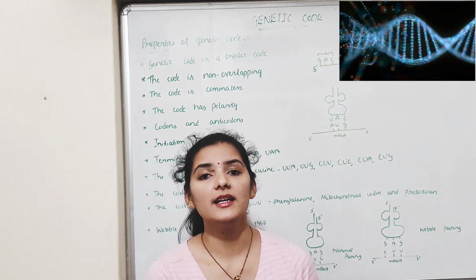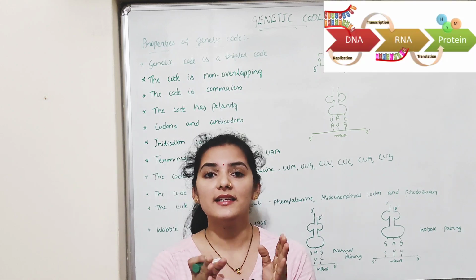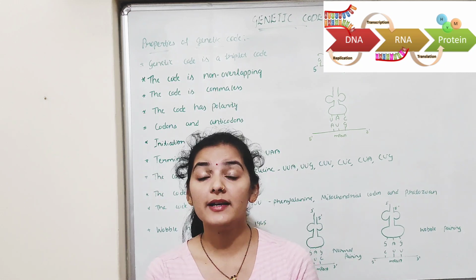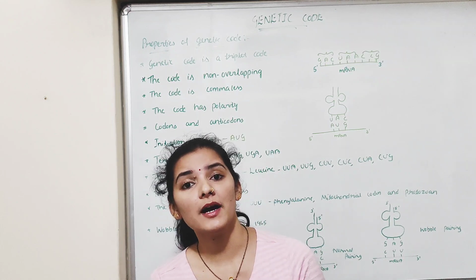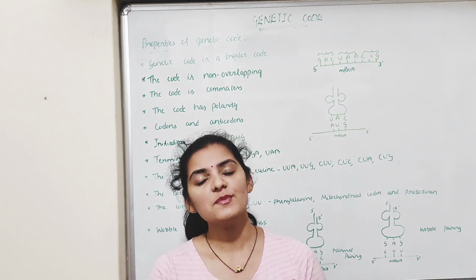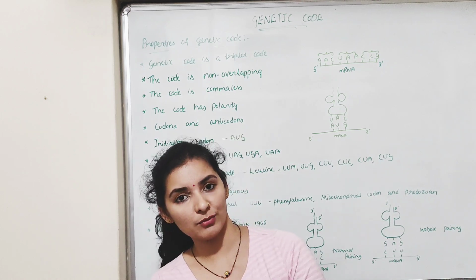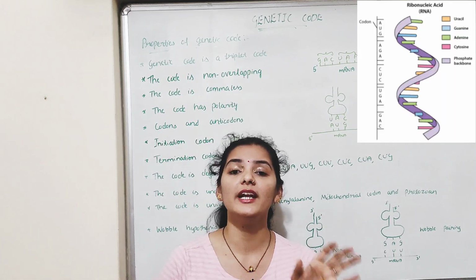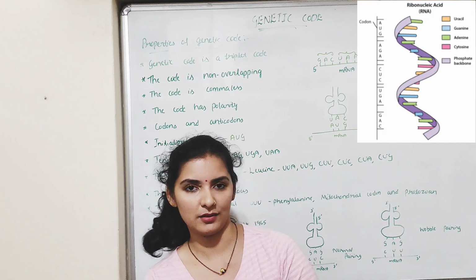In this video, I'm going to talk about the concept and properties of the genetic code. As you all know, DNA consists of genetic information which is essential for the synthesis of protein. This genetic information from the DNA is first transferred to mRNA, and this mRNA will direct the synthesis of protein. But the question is, how does a simple mRNA consisting of a sequence of nucleotides direct the synthesis of protein? From several experiments, it is concluded that this simple mRNA carries genetic information in the form of a genetic code. So, the genetic code is a sequence of nucleotides on the mRNA molecule which carries genetic information essential for the synthesis of protein.